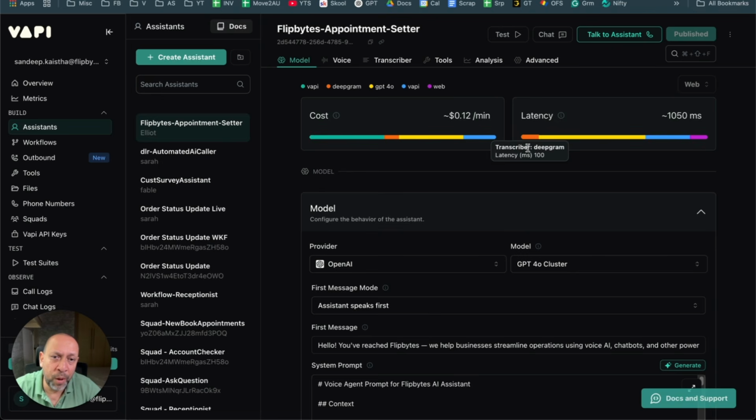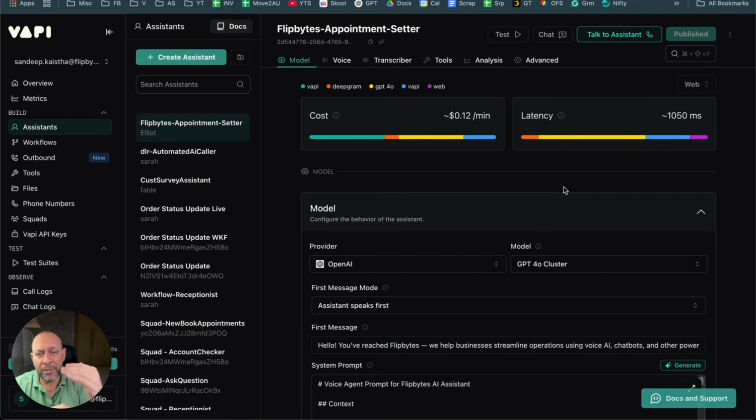In Vapi, you have these markers which tell you how you can reduce the latency. In this case, the yellow is really big, very pronounced. So what is that? This is basically your GPT-4o. This is the LLM which is being used. This is the Vapi voice AI.